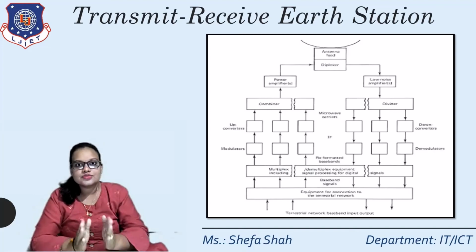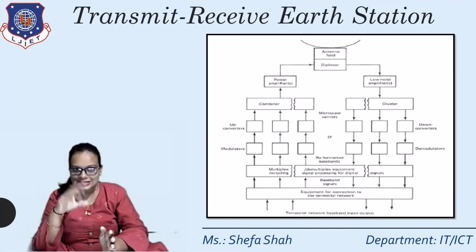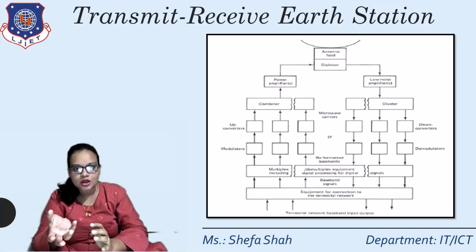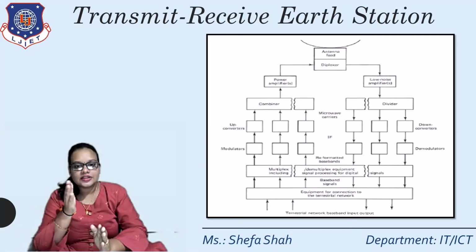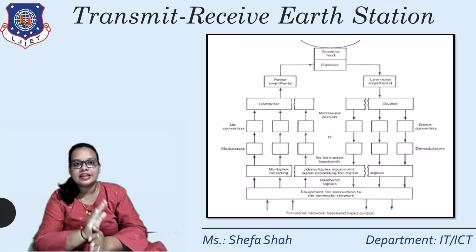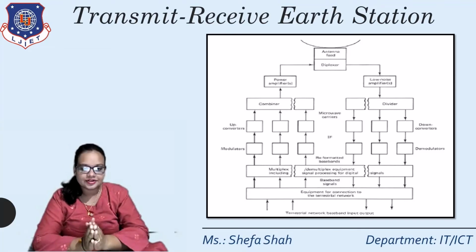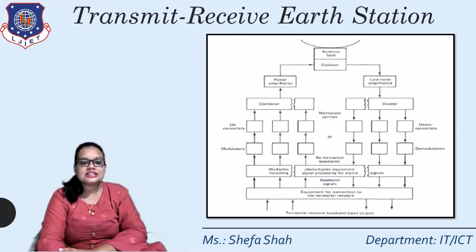The first diagram shows the basic structure of a transmit receive antenna. The second diagram shows the same type but with the help of redundant blocks. And the third is shown in the vertical format, with the help of the satellite. Clear? Now we will see each and every function in the form of theory.